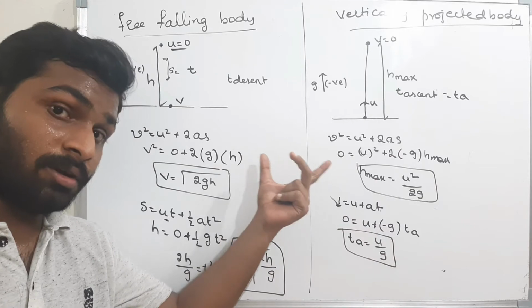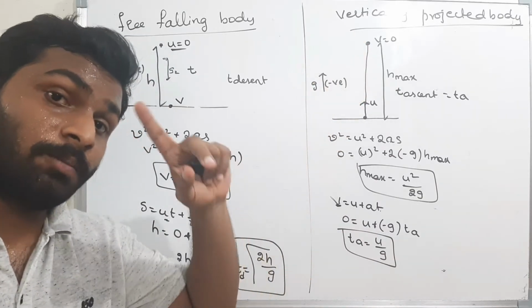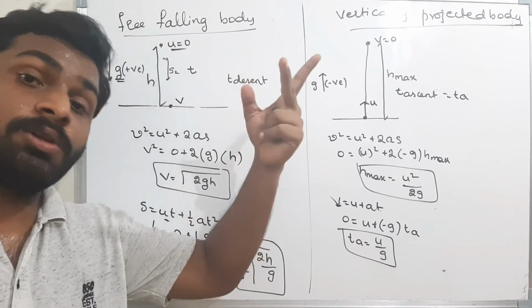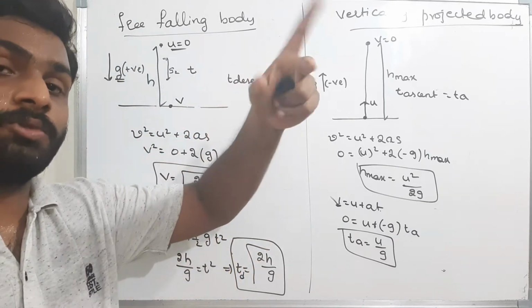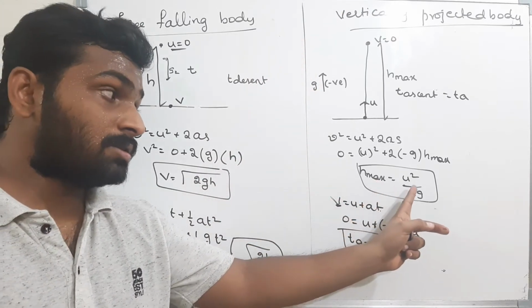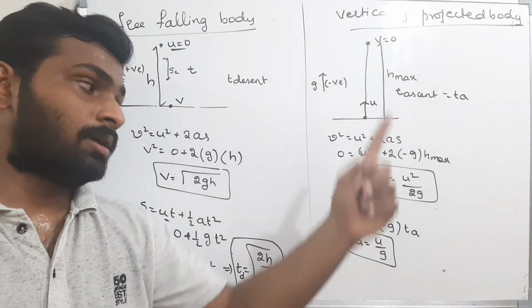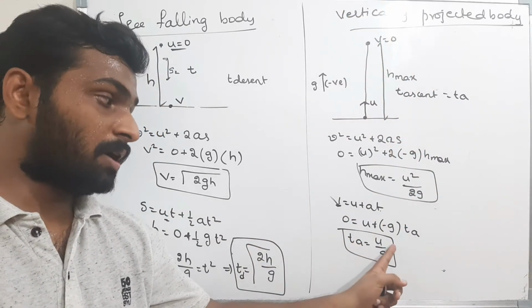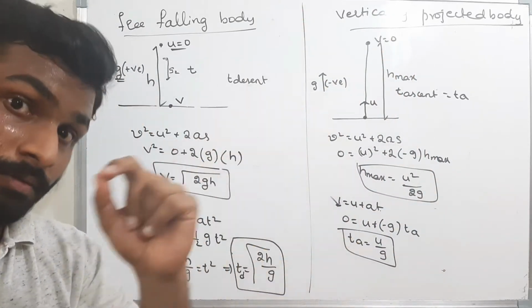If you guys are good in this free falling body and vertically projected body, then only the projectile motion in 2D chapter will be very easy. I will make it very simple when you are studying the projectile motion. If you guys are clear in this: the height achieved by the body is u square by 2g, where u is the vertical velocity. The time of ascent is u by g, where u is the vertical velocity. Please remember this, vertical velocity.